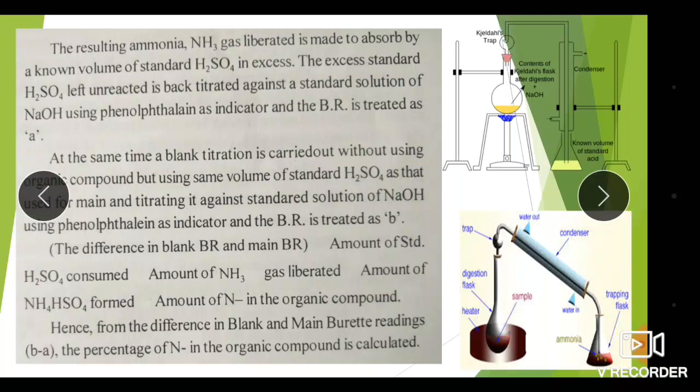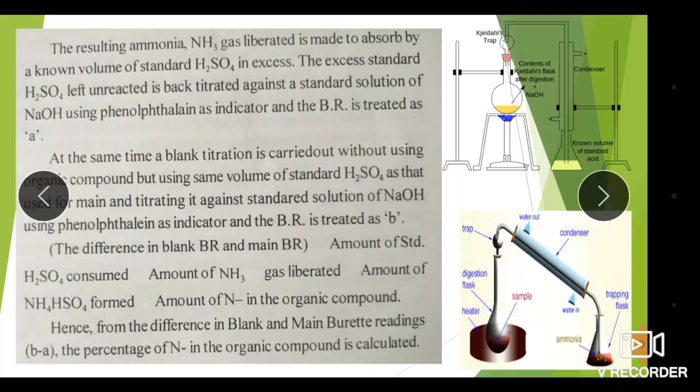Suppose 10 ml of H2SO4 is taken for the sample titration, and 10 ml is the reading of that titration. If 5 ml of it gets consumed by the ammonia, then 5 ml of this H2SO4 is left unreacted. This 5 ml of H2SO4 reacts with the sodium hydroxide, and we will get the reading of 5 ml.